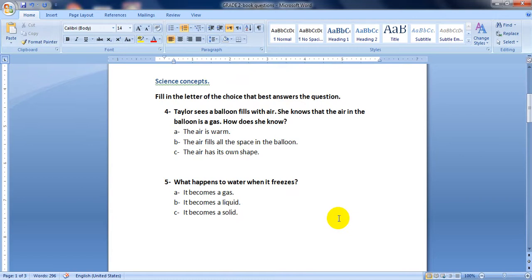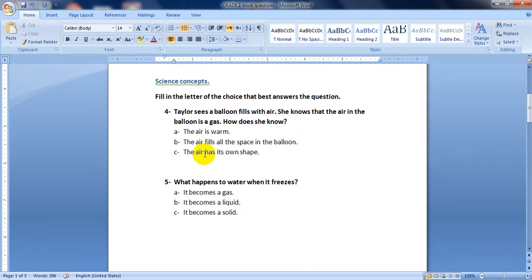Fill in the letter of the choice that best answers the questions. 4. Taylor sees a balloon filled with air. She knows that the air in the balloon is a gas. How does she know? The air is warm. The air fills all the space in the balloon.